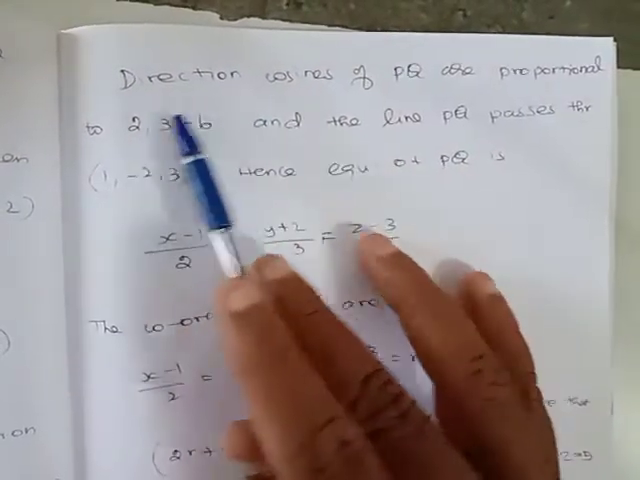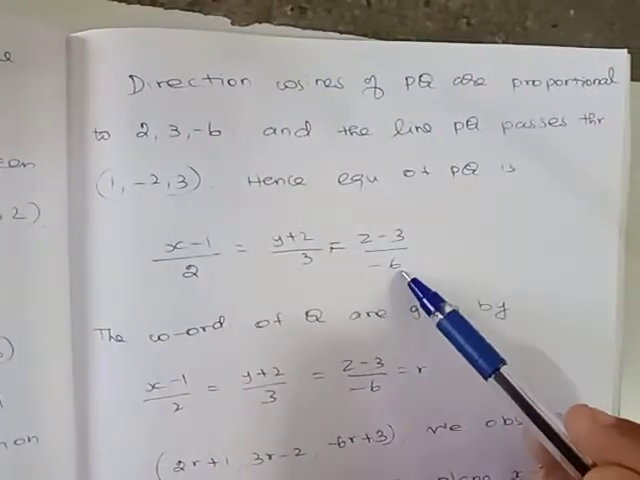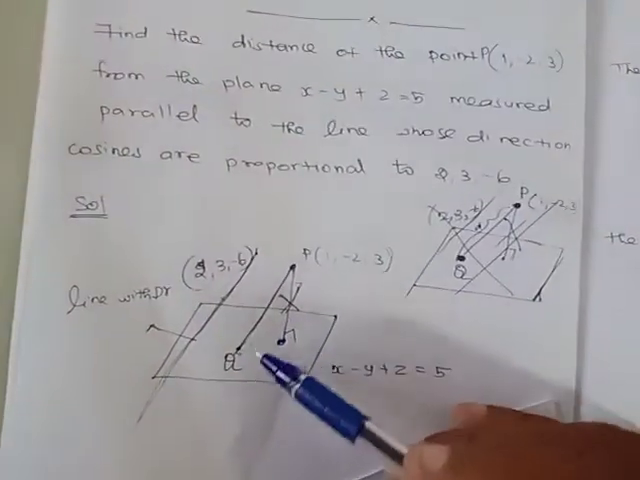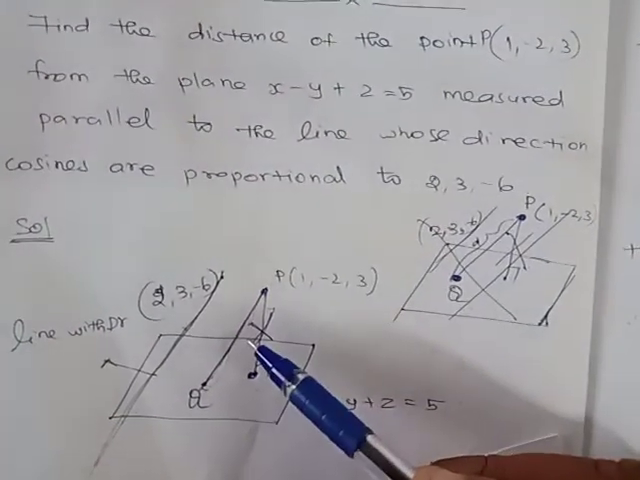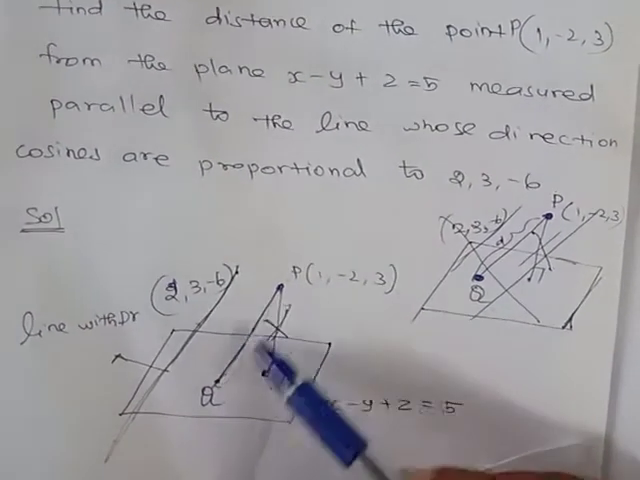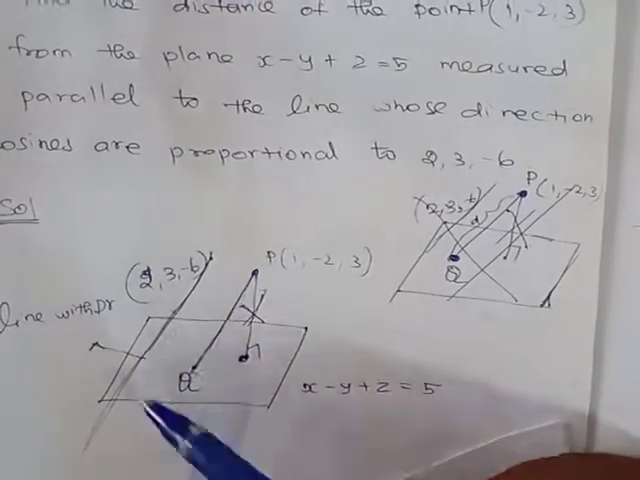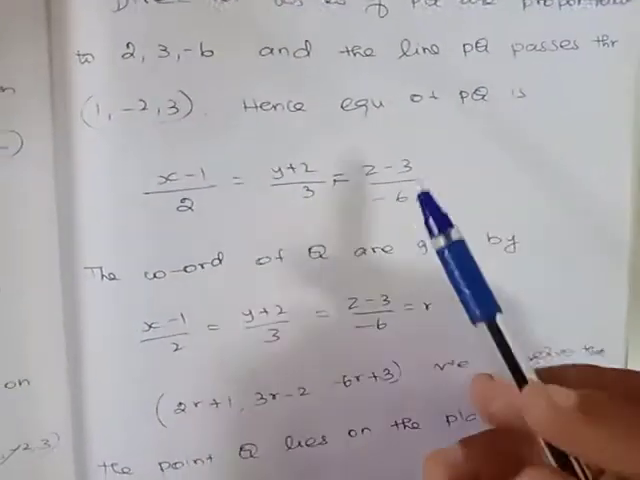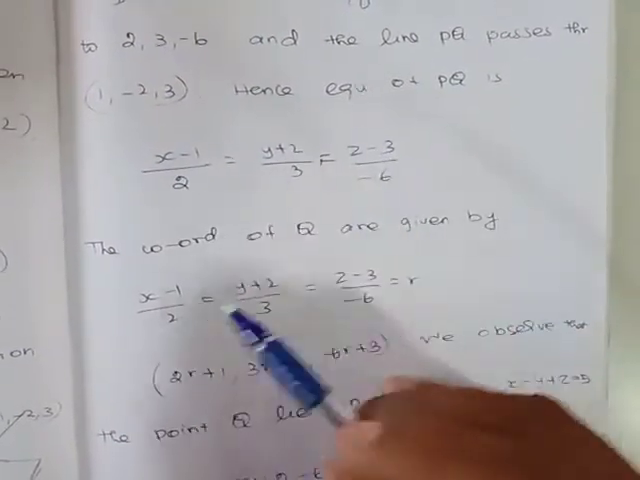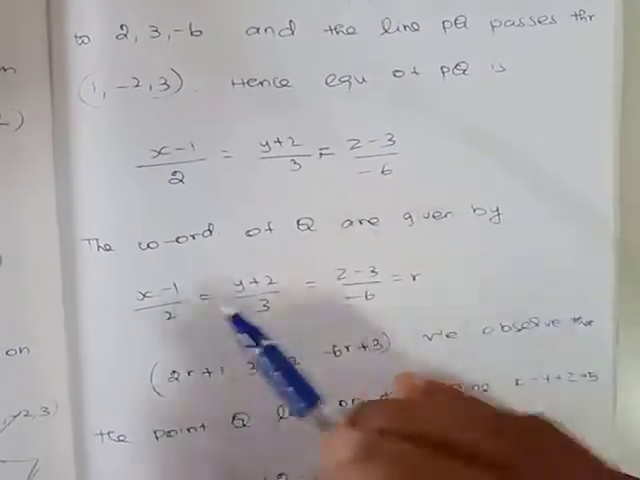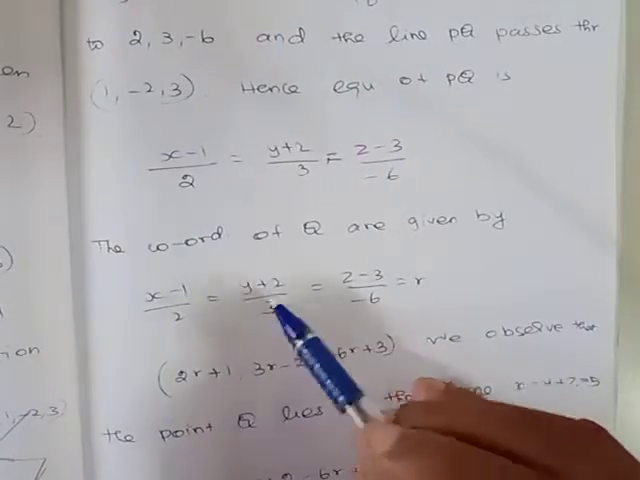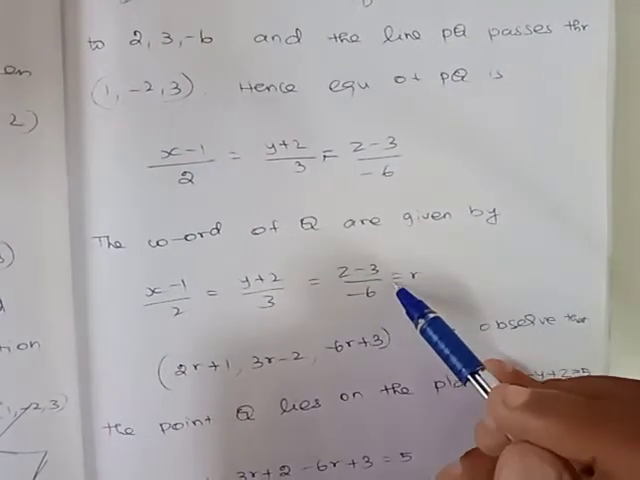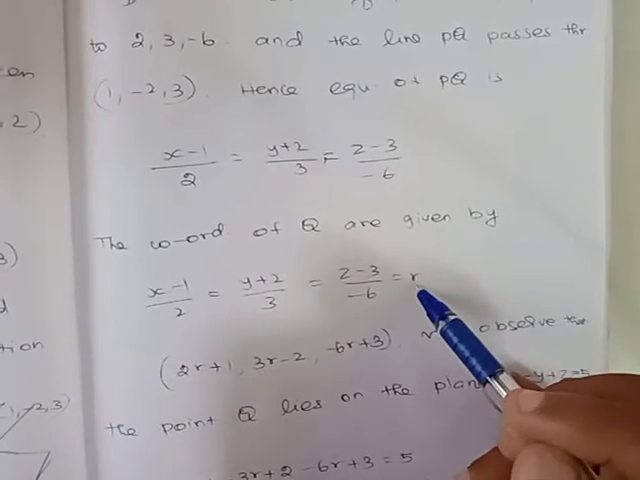Direction cosines can also be considered as direction ratios. Using that we have written the straight line equation. Now we need to apply the concept of the point of intersection of the straight line PQ and the plane. First we find the general coordinates of this straight line, which are the coordinates of Q: (x - 1)/2 = (y + 2)/3 = (z - 3)/(-6) = r.